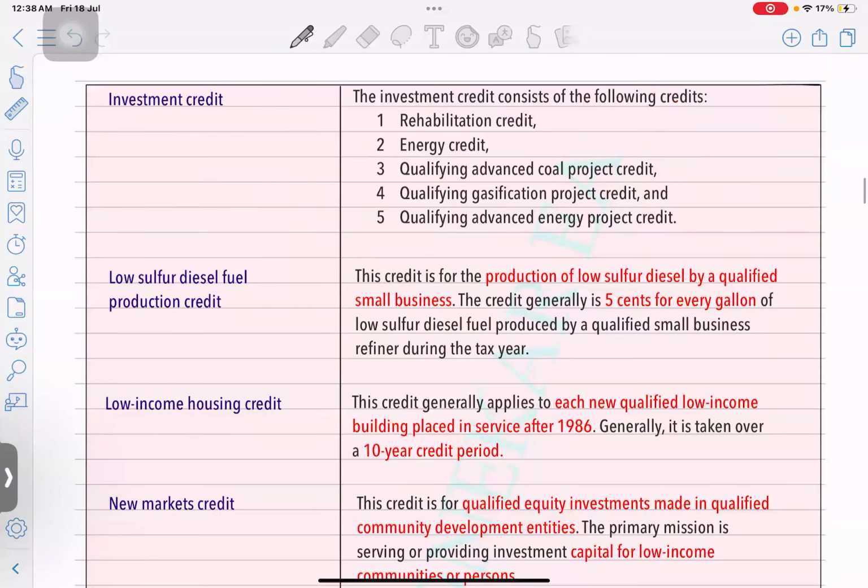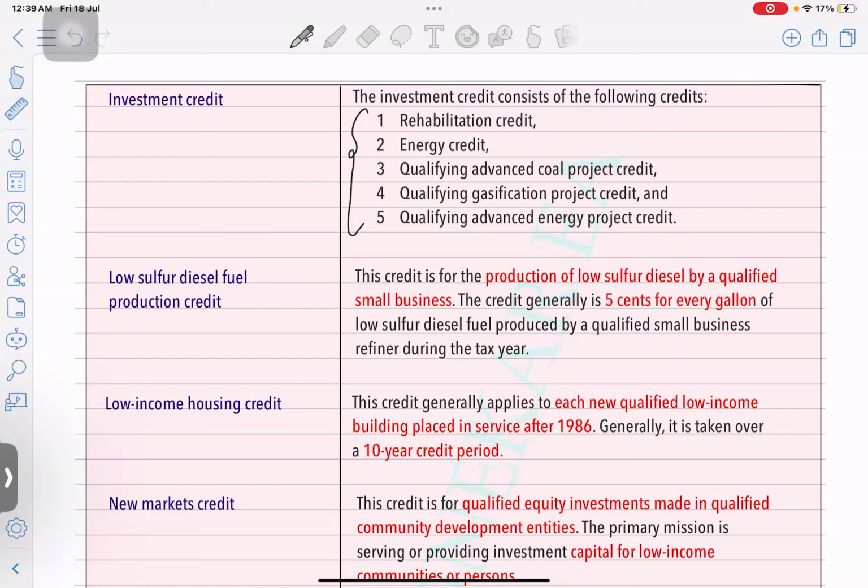Okay. Investment credit. The investment credit consists of the following: investments which you have made in rehabilitation, energy, or any coal related project or gasification project. So these are some projects in which you might have made investments.